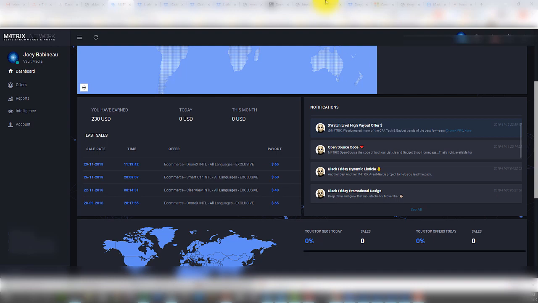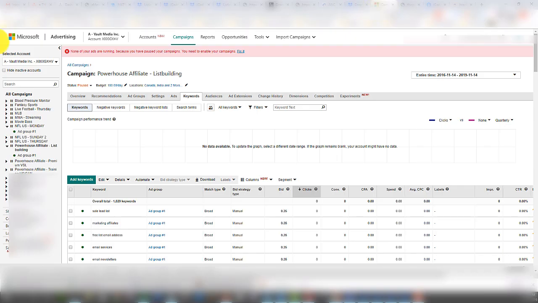So let's go into Bing and set up that campaign quickly with the new URL, and then we'll look at some data later, and I'll explain how you can get access to all that data as well as how to set this up on a third-party tracker and everything else.